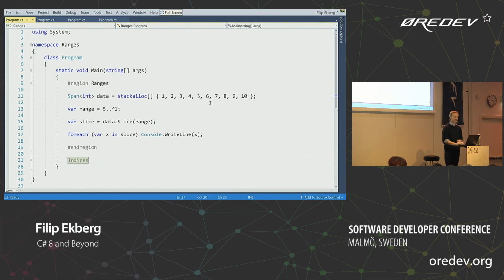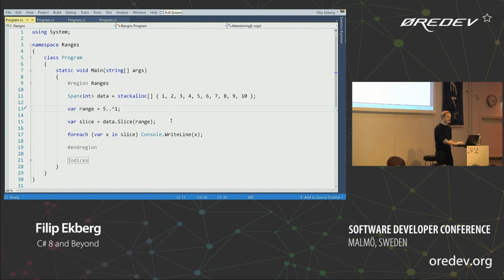So in this case here, I can say, well, I want to grab a subset. Maybe I want to grab number 5 to number 9, without copying the array over, but I still want that in a new container. I could say, well, how about we slice the data and give me a new Span<T> for this given range that I've declared here. So I'm saying, well, give me the 5th index towards the second to last element.